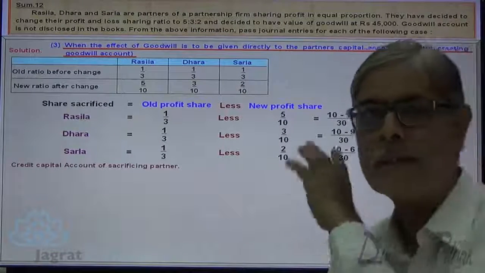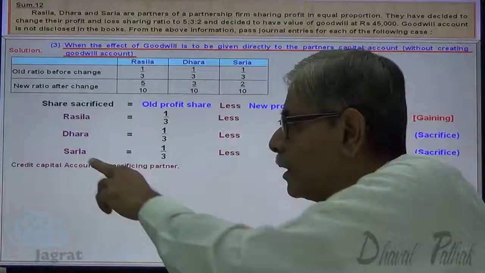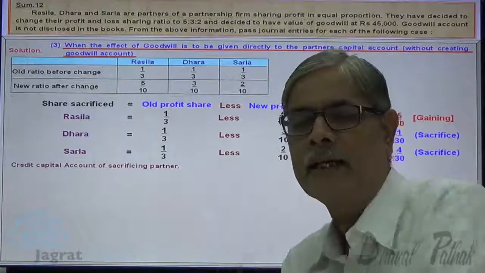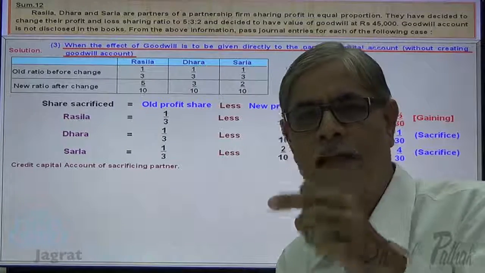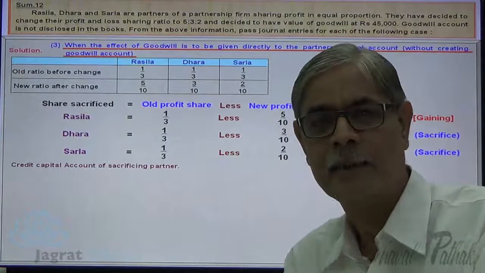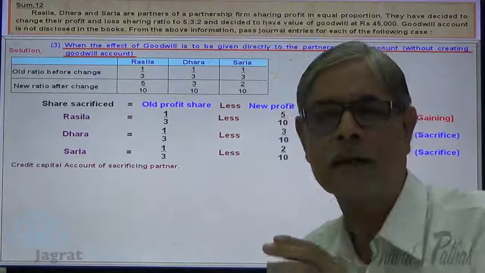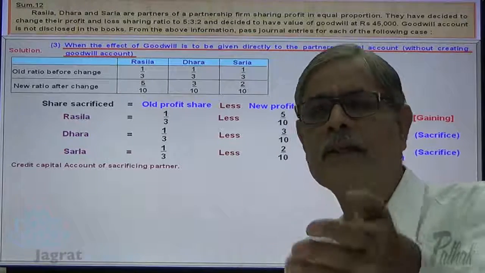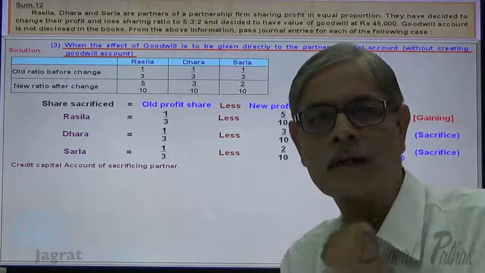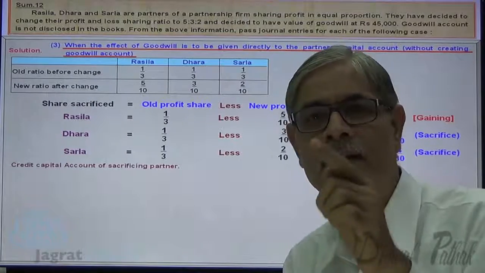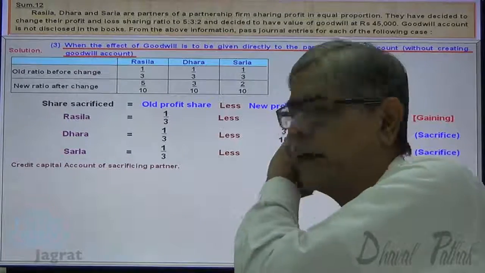Now, what is the principle? Credit the capital account of the sacrificing partner. The sacrificing partners are transferring their ownership right in goodwill to a gaining partner. When they transfer the right in the share, they should get the exchange. And when they get the exchange, their capital account is credited.